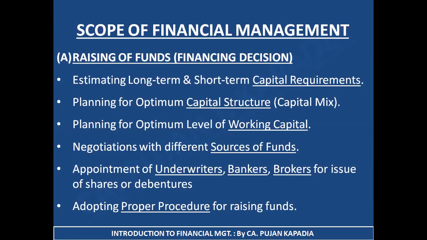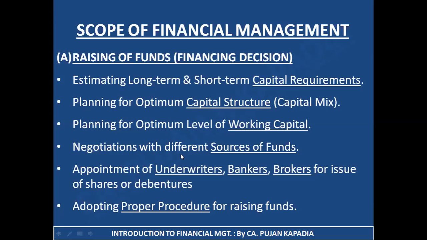How much money do I need? Second point is planning for optimum capital structure, that is the capital mix: how much equity should I use, how much borrowed fund should I use, how much reserve should I use, etc. I want to set an optimum structure so that my cost of capital is minimum. This is my second activity. Third is planning for optimum level of working capital. What is working capital? The capital that you require to pay your routine and day-to-day expenses, current assets minus current liabilities. So I need to plan that amount and estimate that requirement also.